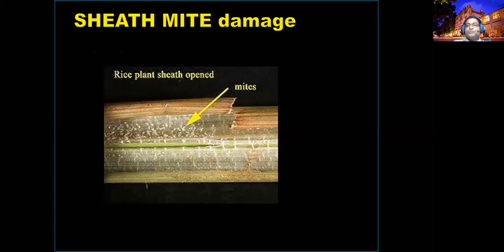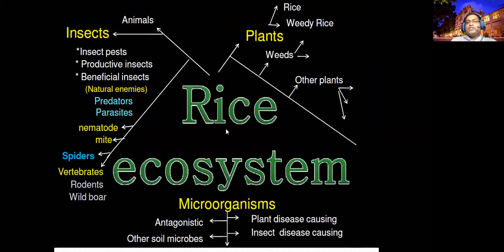I have to explain to you about the problem in Sri Lanka. Sheath mite is an identification here. Therefore, if you are very clear on the pest biology, identification character, and specific symptoms, you can definitely go for an integrated pest management option. Individually you can take management, but as a whole pest, you can design an integrated pest management package.